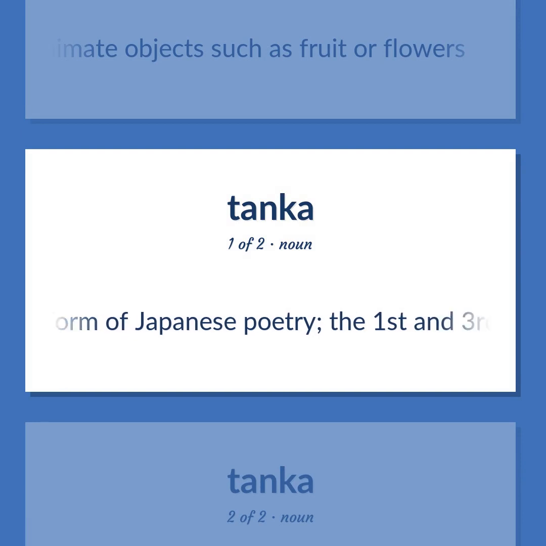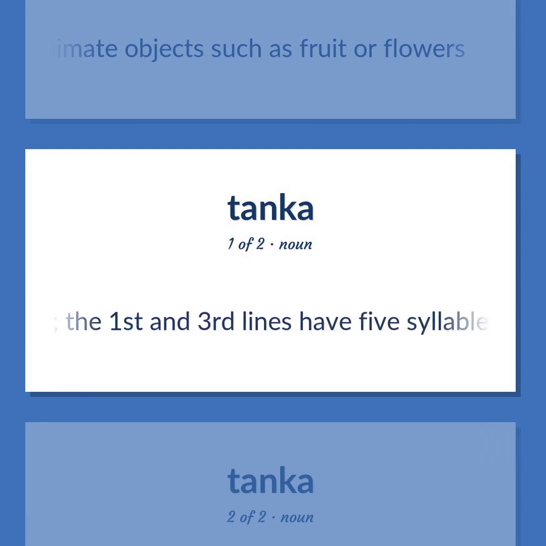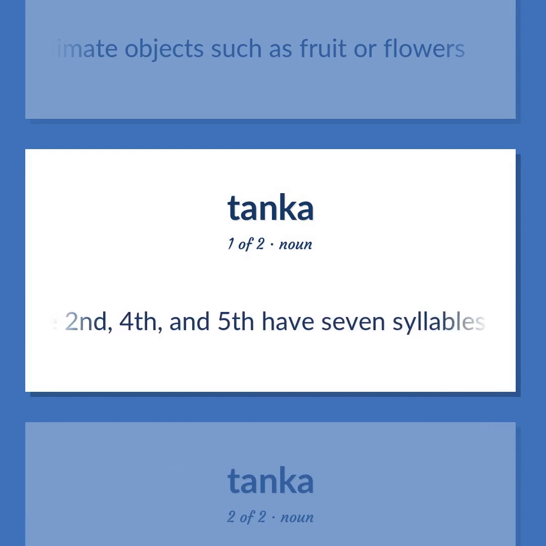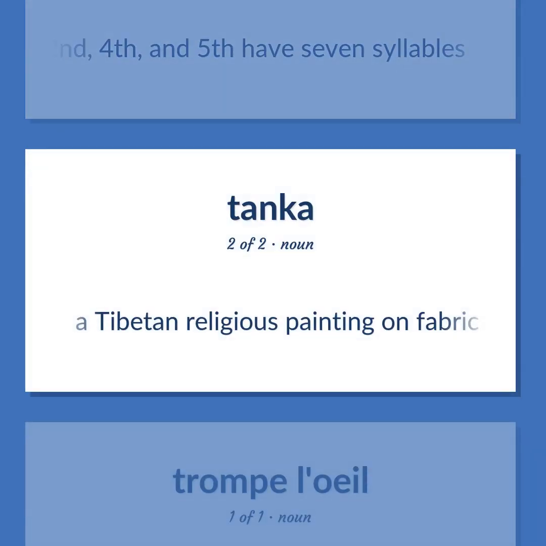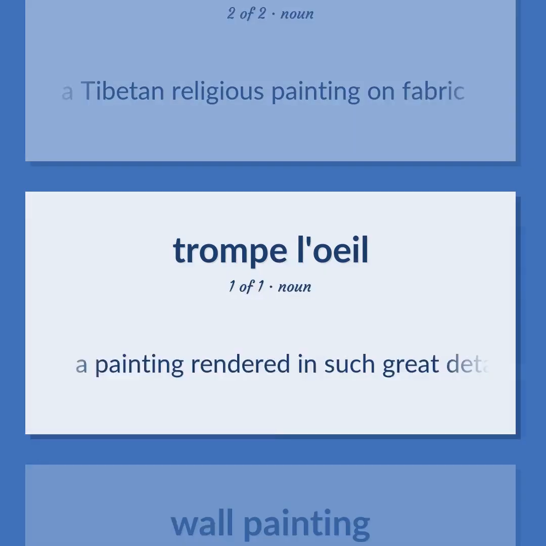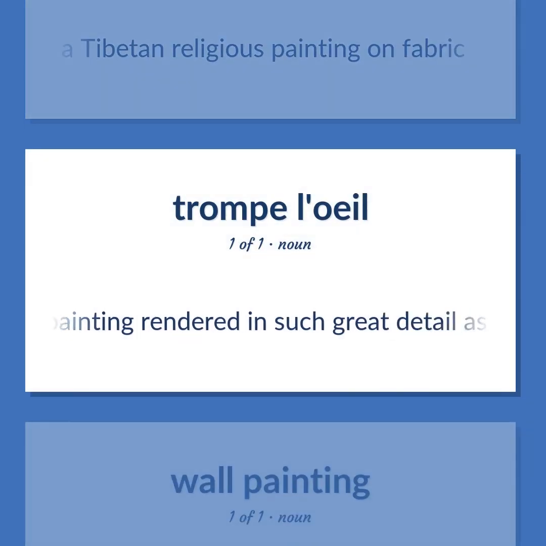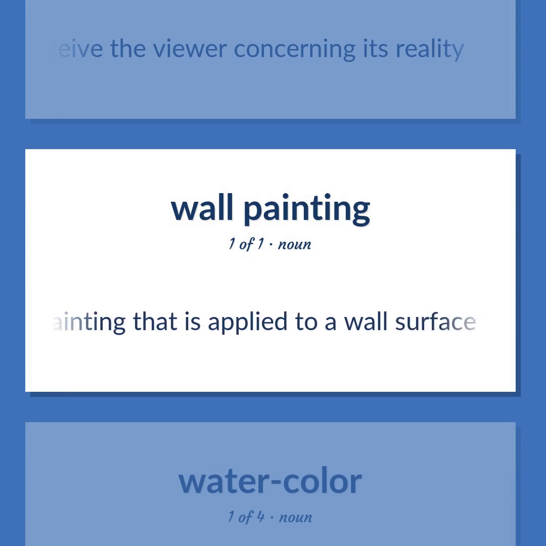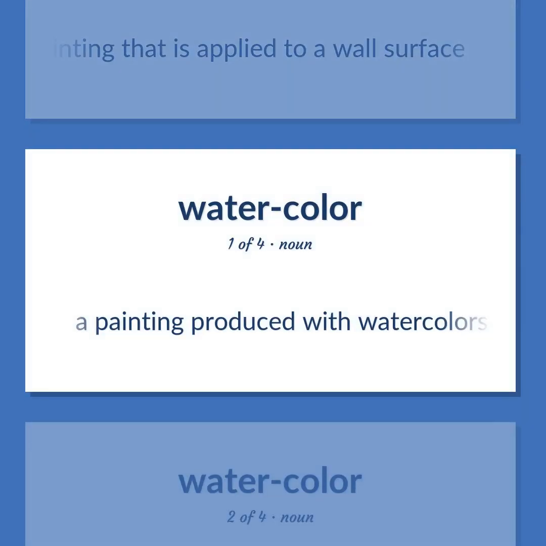A form of Japanese poetry. The first and third lines have 5 syllables and the second, fourth, and fifth have 7 syllables. A Tibetan religious painting on fabric. A painting rendered in such great detail as to deceive the viewer concerning its reality. A painting that is applied to a wall surface. A painting produced with watercolors.